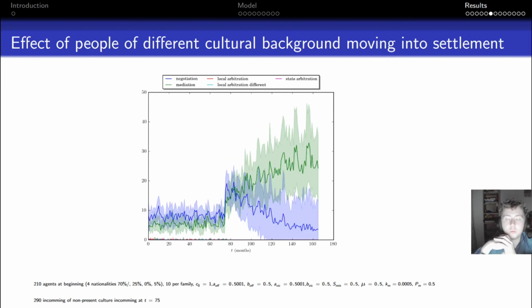Then what we were interested in as well was what happens when we move a new culture to the settlement. So basically, again, we moved it at t equals 75. It was a jump. We introduced 290 new people to the settlement, and again, it just changed the evolution of the system. Here the negotiation rose, then it goes back down here, and the need for mediation is again higher in this case.